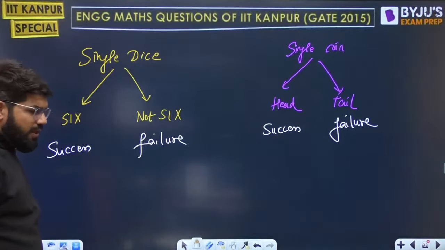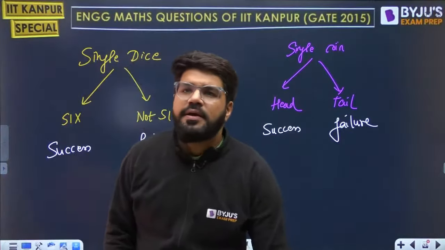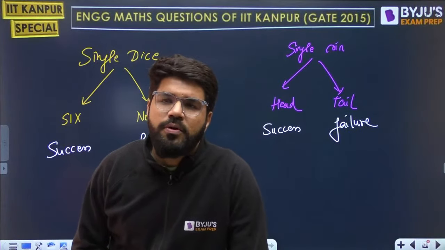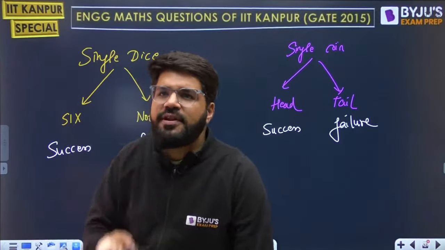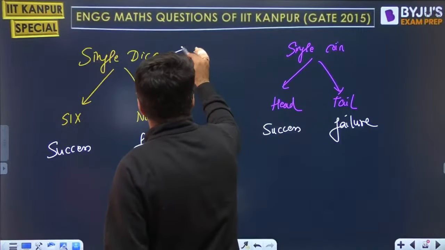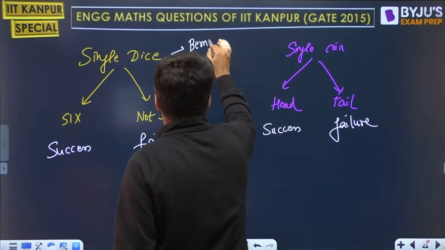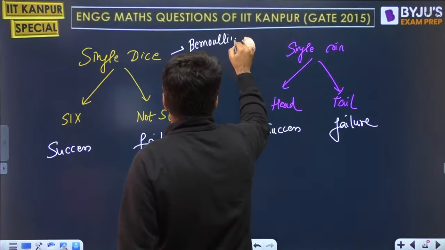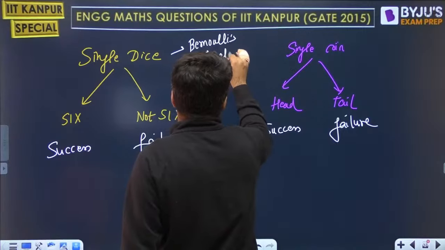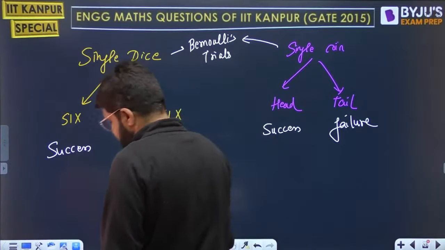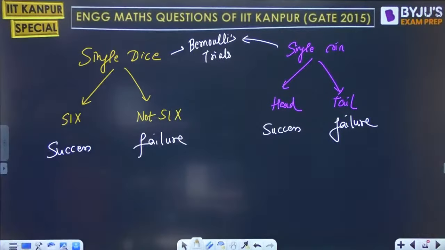So these single events, the single trial where the outcome could be A or B, success or failure, only one of them, either success or failure, are categorized as Bernoulli's trials. Okay, Bernoulli's trials.